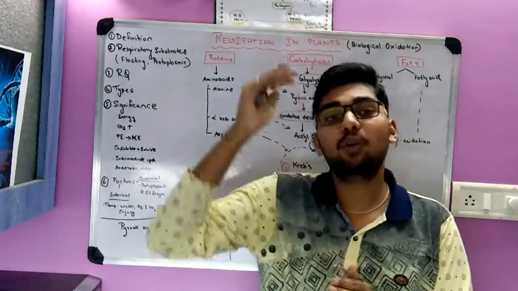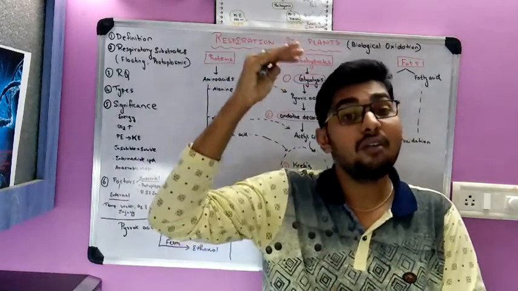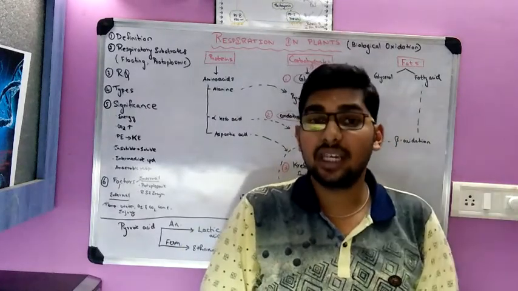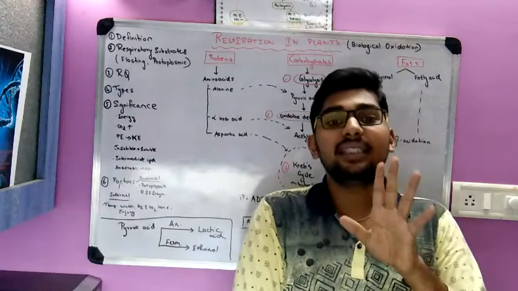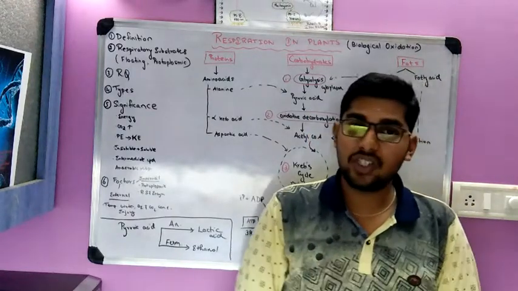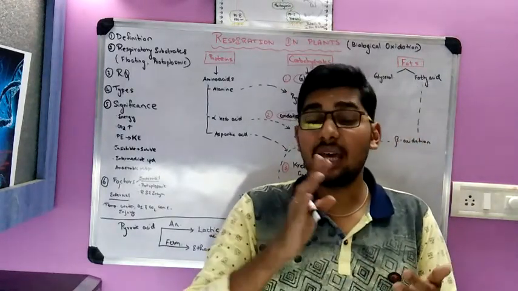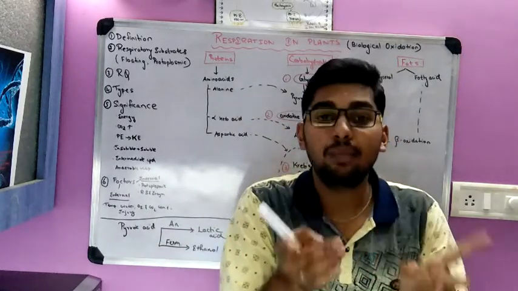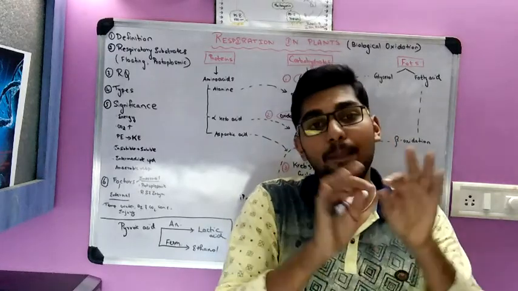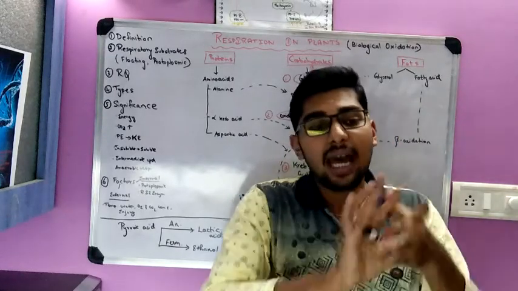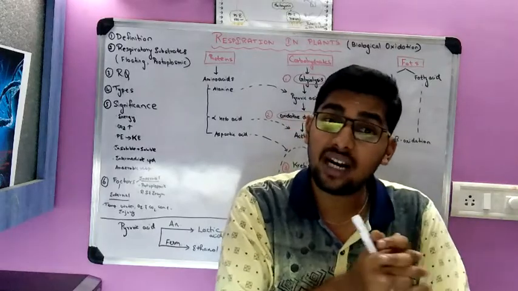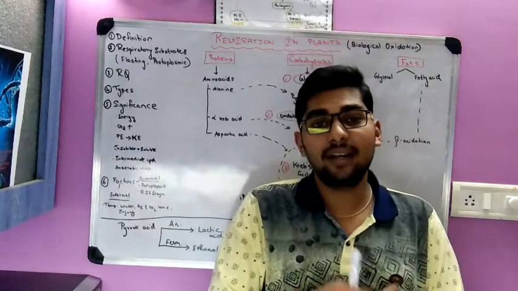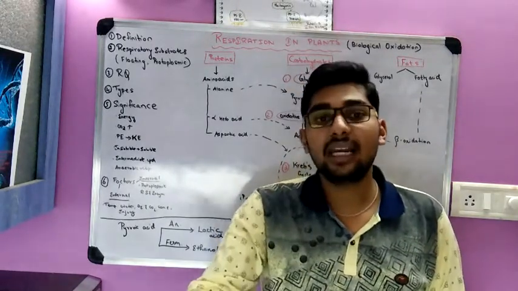And this occurs only up to a certain limit. It occurs only up to 45 degrees Celsius. What happens above 45 degrees Celsius? As the temperature increases, denaturation of enzymes takes place. Enzymes are proteinaceous substances. They have secondary and tertiary levels of organization. As the temperature increases, the disulfide bonds and the peptide bonds in the protein chain get broken down and the entire structure gets disorganized. This is called denaturation. So denaturation of respiratory enzymes occurs and the respiration declines.